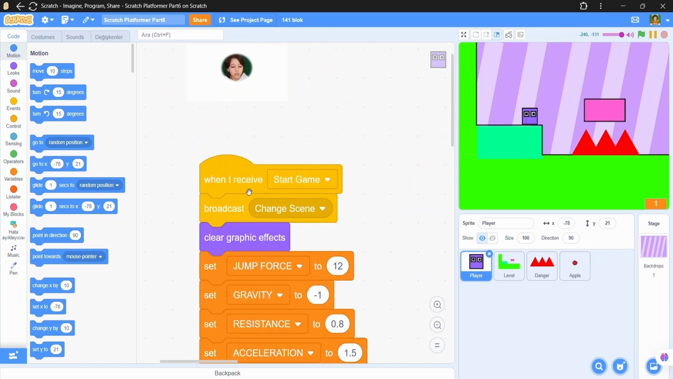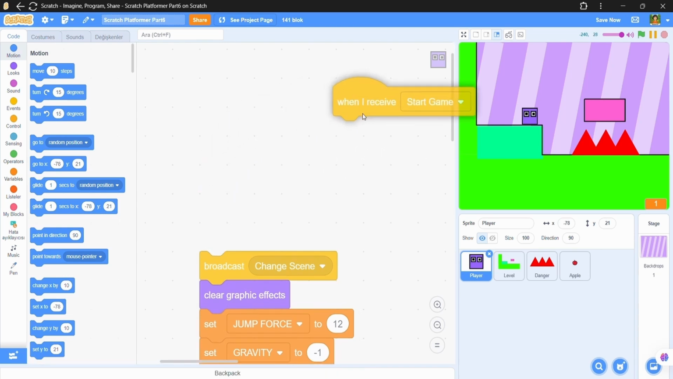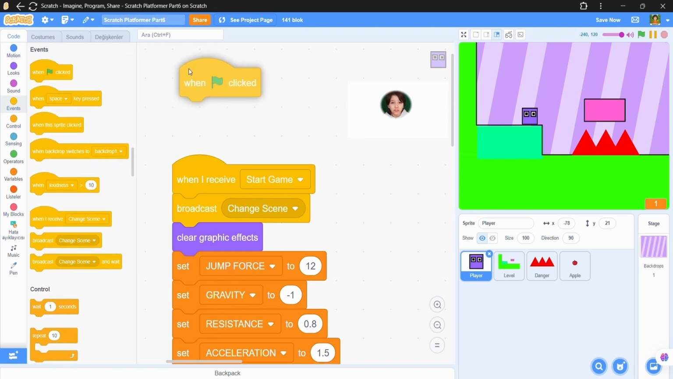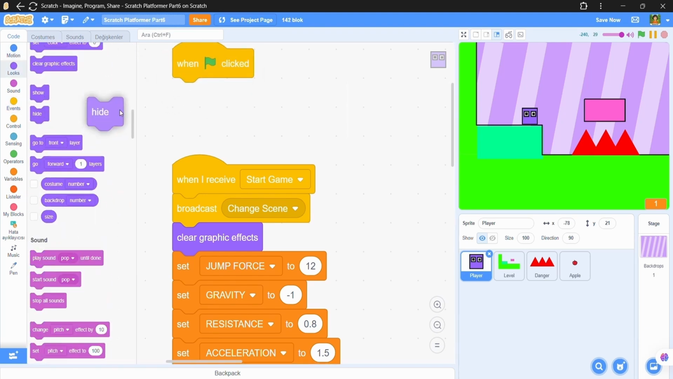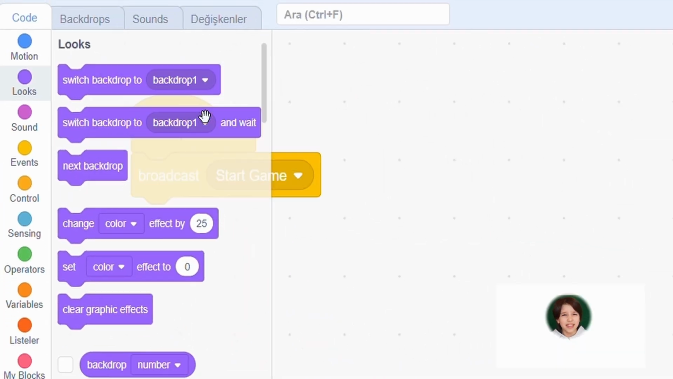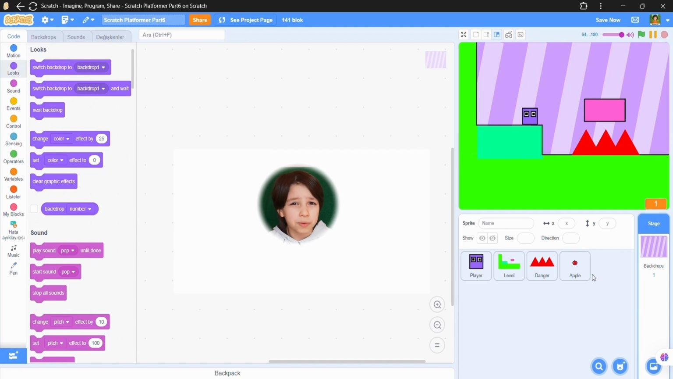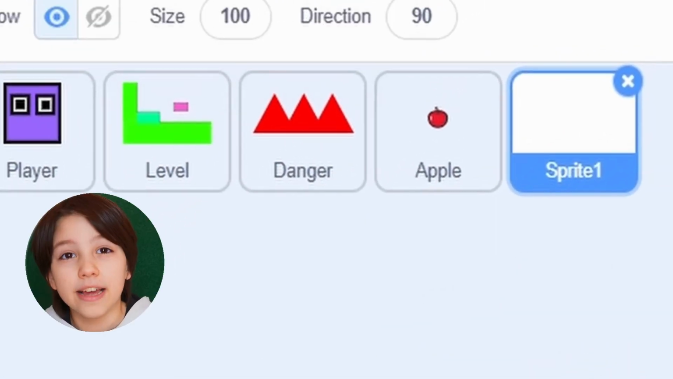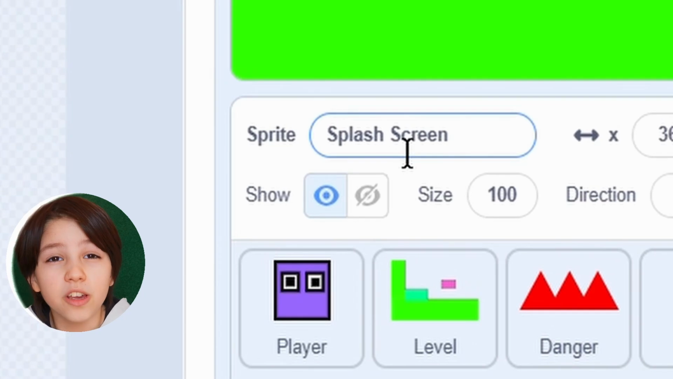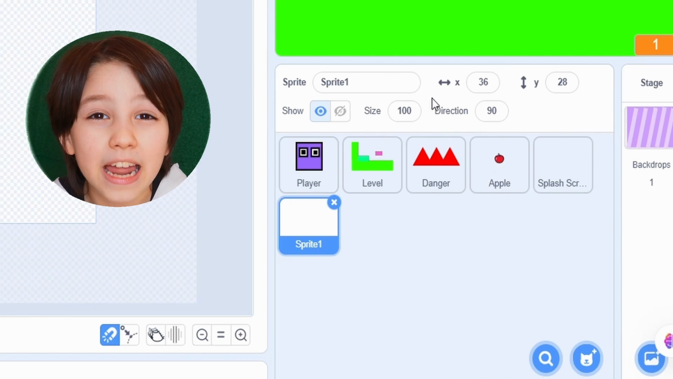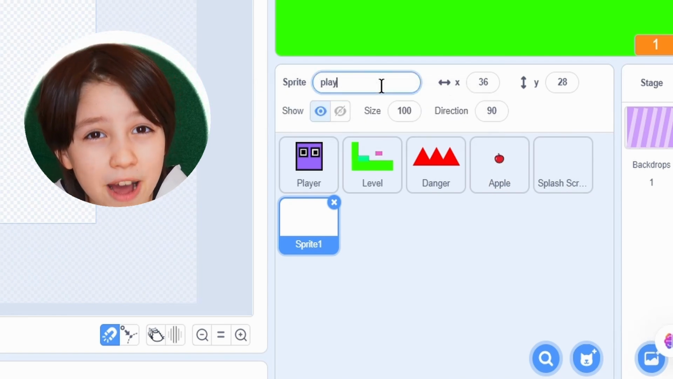See this start game event? No, don't delete it, but do when green flag clicked, hide. Now delete this when flag clicked broadcast start game because we will not be using that. So, we will paint a new sprite. Name it Splash Screen because we will use this for the other splash screens too. Then paint another sprite, name it Play Button.